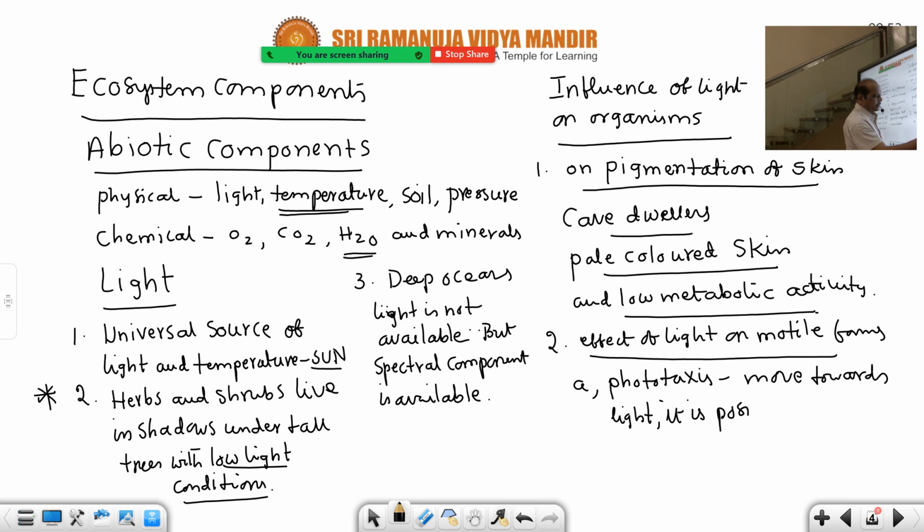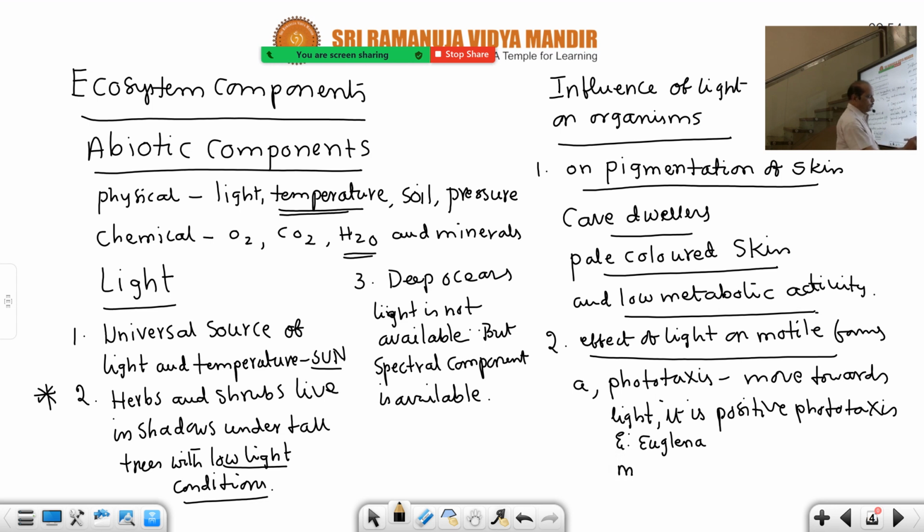When the organisms move towards light, you must say it is positive phototaxis. This is for a 2 marks question. It is positive. Example, euglena. Euglena always moves towards the light because of the synthesis of carbohydrates. Euglena is an autotrophic animal, the only autotrophic animal you have studied. In the protista also we discussed this. So it is positive phototaxis. Example, euglena moves towards the light.